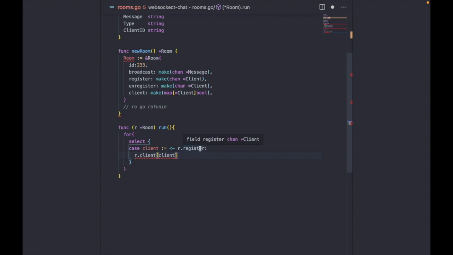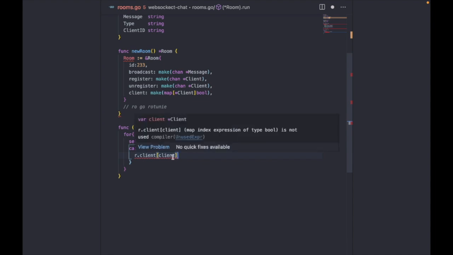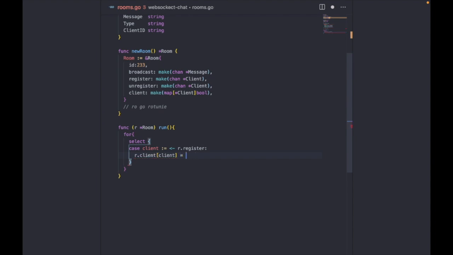You could have used an ID name, and instead of storing a boolean, you would have stored the client on the other as the value. But I'm just storing it like this, so you don't necessarily have to. So I'll just put true, and so our client has been stored. All right, so what else do we need to do here? Yeah, I think that's all. Our client has been registered.